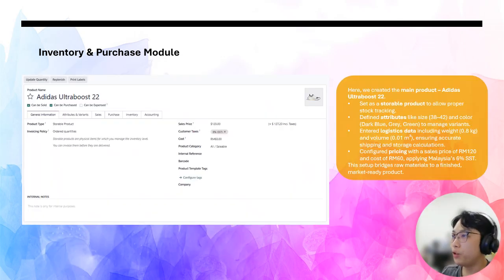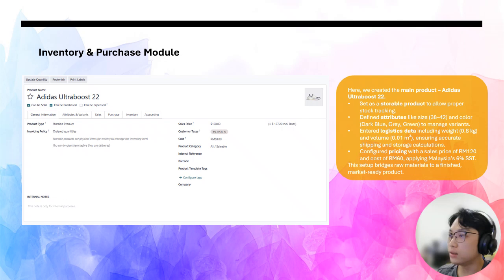Next, we move from raw materials to the finished product, the Adidas Ultra Boost 22. I set it up as a storable product, which means Odoo can keep track of its stock levels as we manufacture and sell it. For customer-facing flexibility, I added attributes like size and color. This way we can handle multiple product variants, for example, a size 42 Ultra Boost in dark blue or gray, without creating separate products manually.